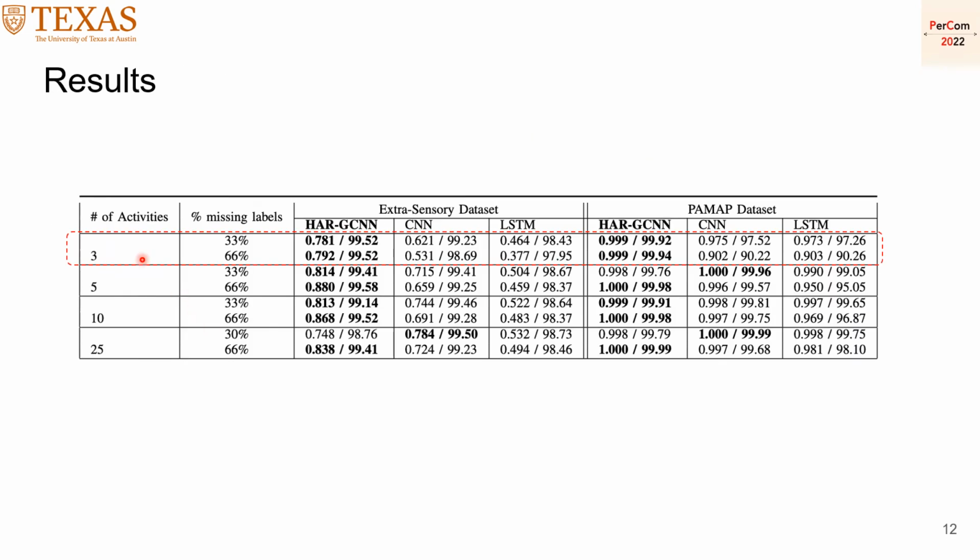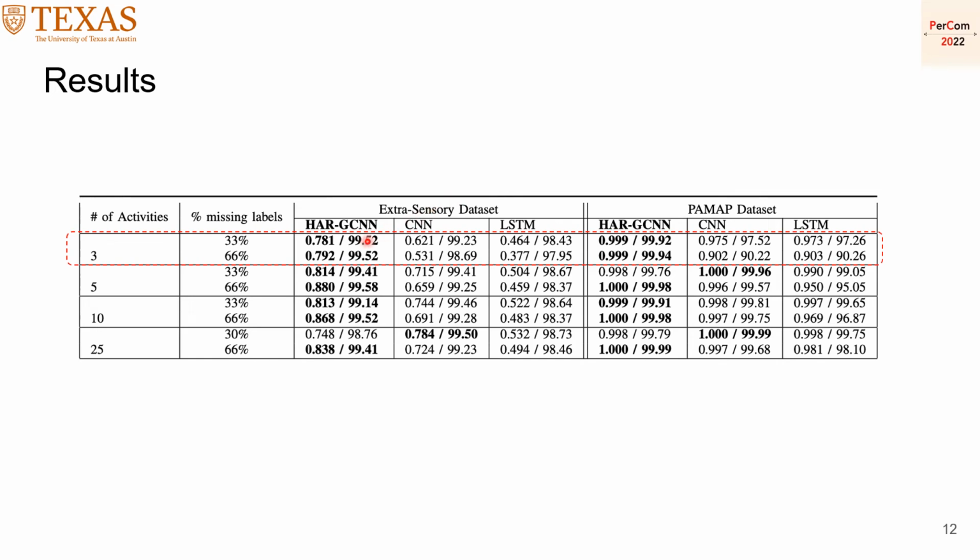Coming to the results, we have this table here. First we have the number of activities. Second is the percentage of the missing labels. All the results here are reported on the test dataset, and the results are the F1 score over the accuracy. We use accuracy to see exactly how accurate we are, but it's not really representative. This is why we relied on the F1 score. And then we have the ExtraSensory dataset and the PAMAP dataset.